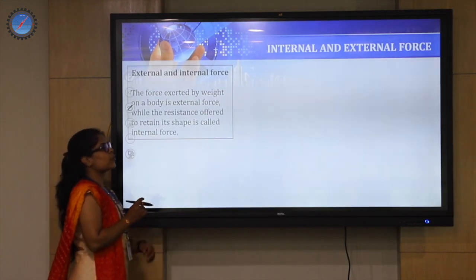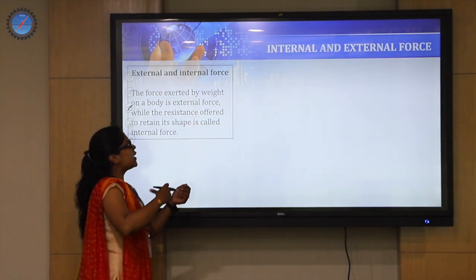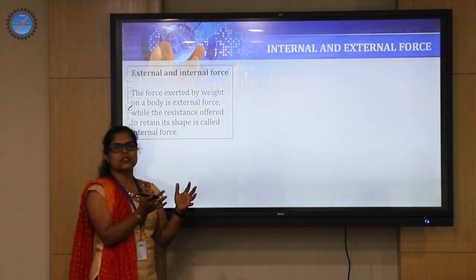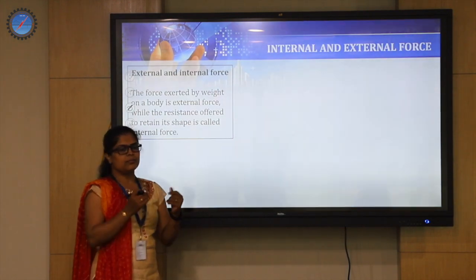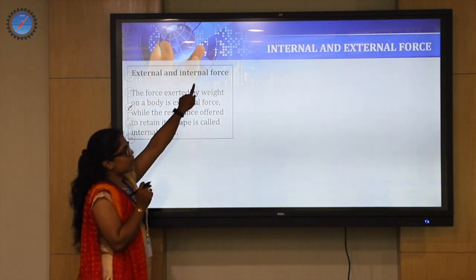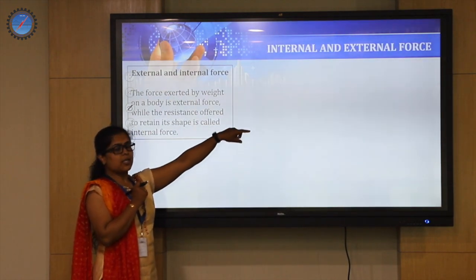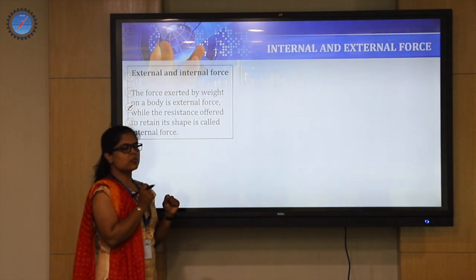Since we know the concept of force just discussed in the previous slide, we have to decide that external force is not the only force acting in the world. External force is what we just defined in the previous slide. There is something called internal force also. What is meant by internal force?